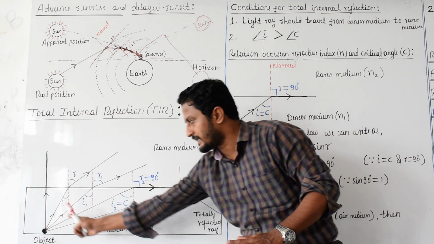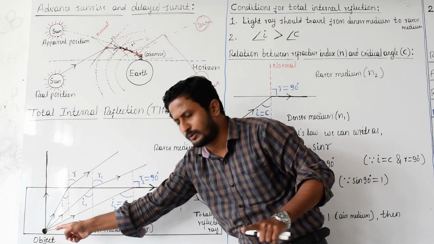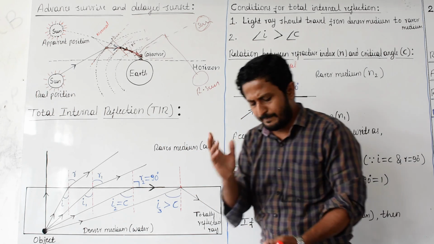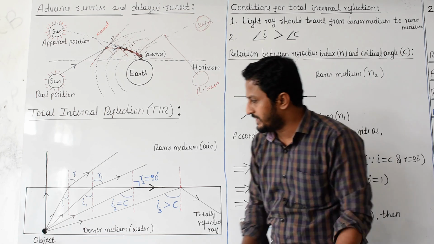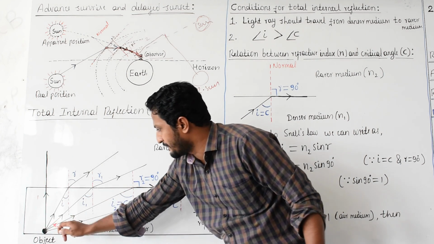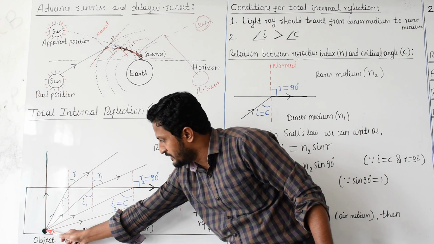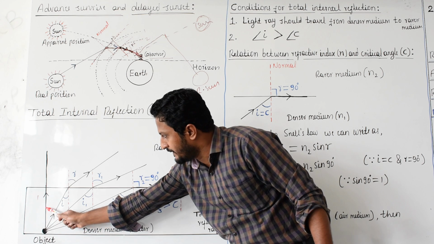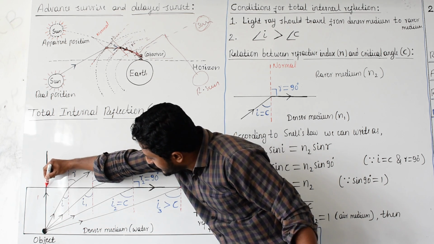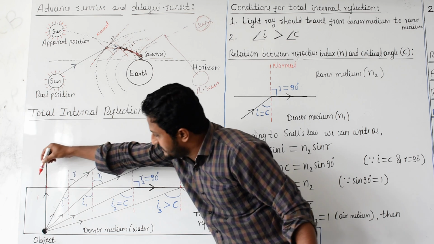Same analysis here. Water is there. Inside that we placed one object. From that object light rays are coming in all directions. See, many light rays are there. Firstly, take this one as the first incident light ray. This is the first light ray. From this object, this light ray comes through this water medium and hits here. This is the interface.